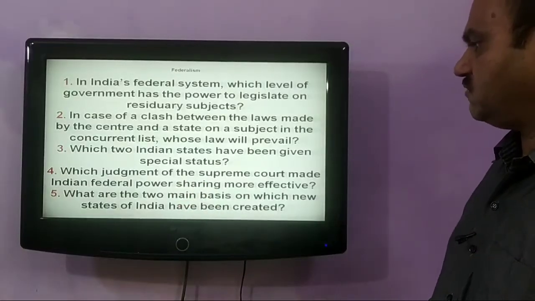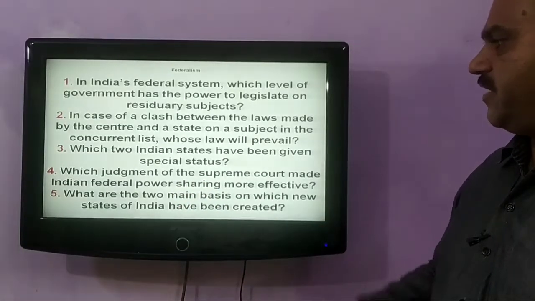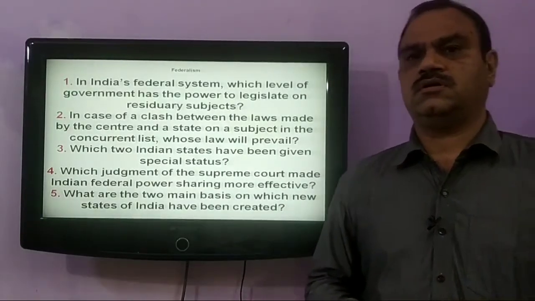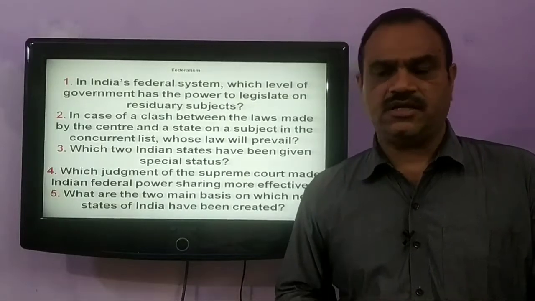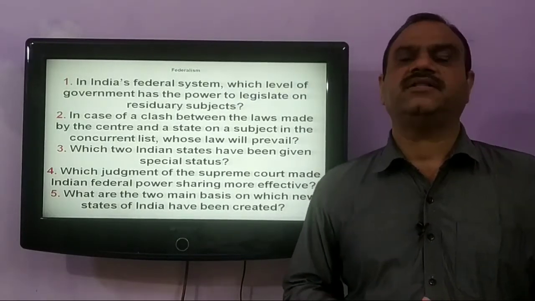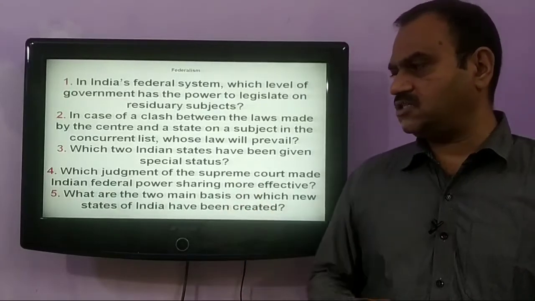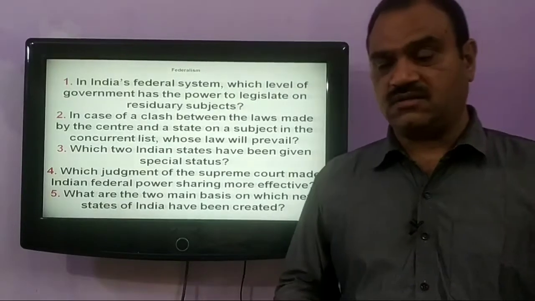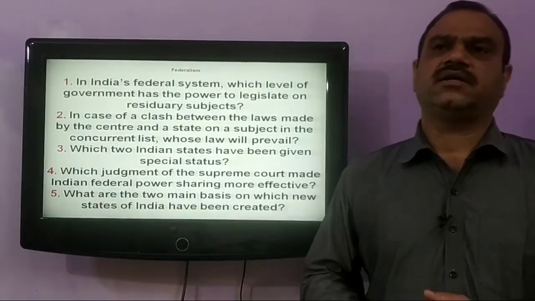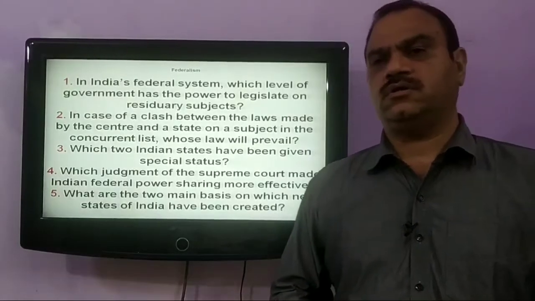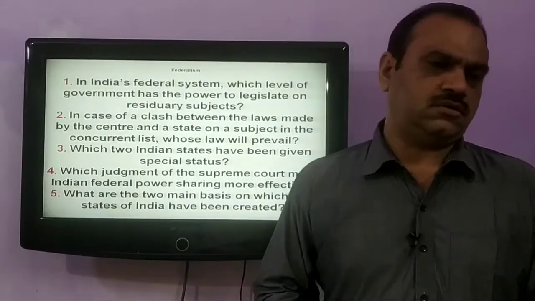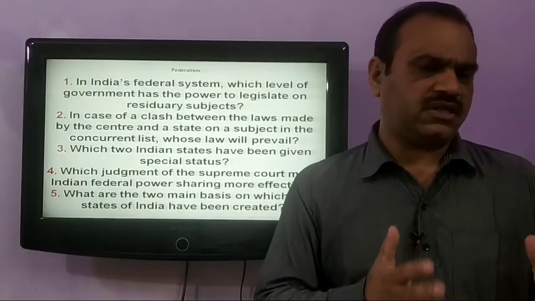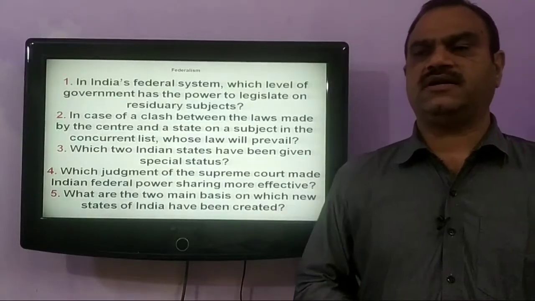Next one is, which judgments of Supreme Court made Indian federal power sharing more effective? The judgments of Supreme Court regarding the arbitrary dismissal of the state government by the central government is one of the landmark decisions, and that ensured the Indian federal power sharing has been made more effective, because under Article 356 the central government could remove or depose the state government. And there had been plenty of misuse of this Article 356 in the past.